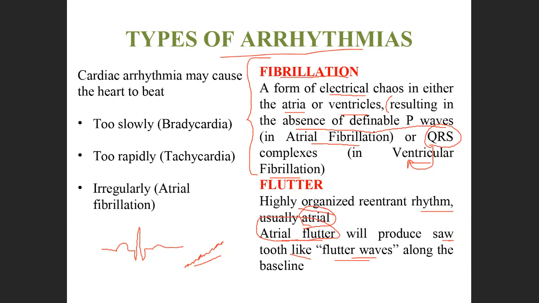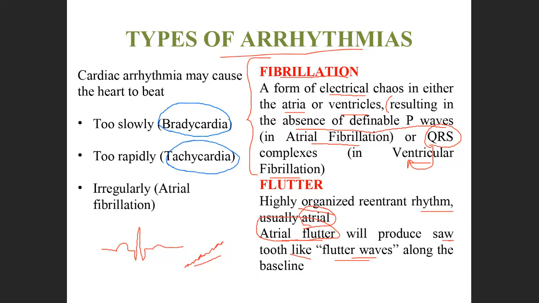Now, what are the medical terms used to determine the arrhythmias? As I told you, arrhythmia can be either a slow heartbeat or a fast heartbeat. If it is a slow heartbeat, it is denoted as bradycardia. Bradycardia means decrease in the heart rate.